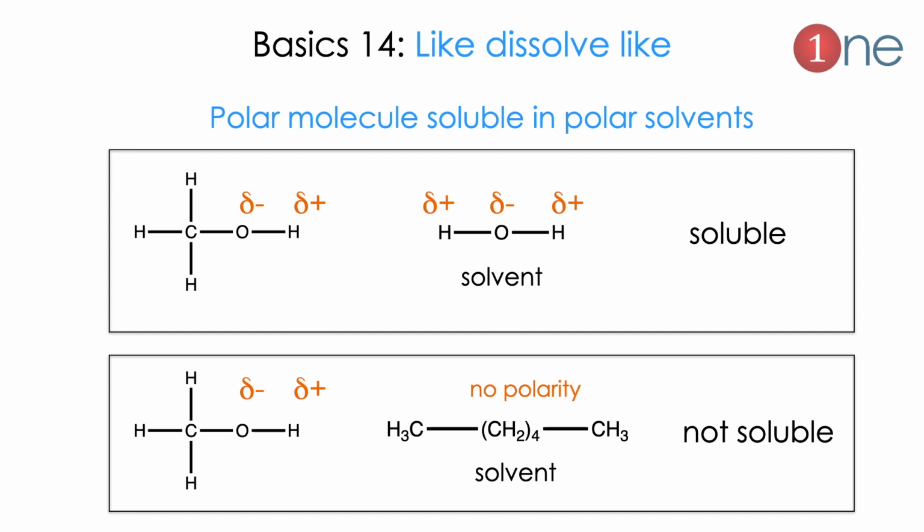Next, the same methanol will not be soluble in hexane. Why? Because in hexane there is no polarity. There is no positive and negative charge separation. So it is not soluble. So like dissolves like: polar compounds dissolve in polar solvents.